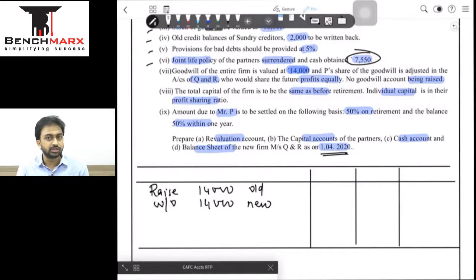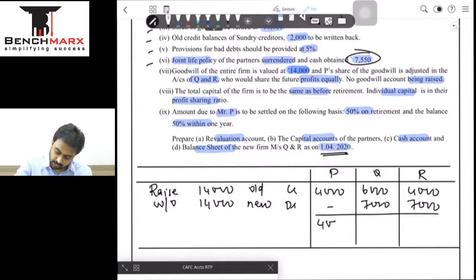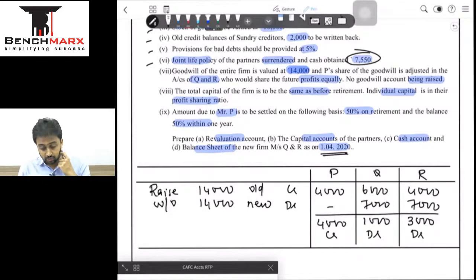So old ratio is 2:3:2. So 4, 6, 4: 4,000, 6,000, 4,000. This is P, Q and R, and this is all credit, and this will be debit. P में कुछ आएगा नहीं, and it is equal. So 7,000 and 7,000. So it is going to be 4,000, it is going to be 1,000, and it is going to be 3,000. 4,000 is going to be credit, Q is going to be debit because debit is higher, and this is also debit, that is 3,000. So my entry becomes Q capital account debit 1,000, R capital account debit 3,000, to P capital 4,000.